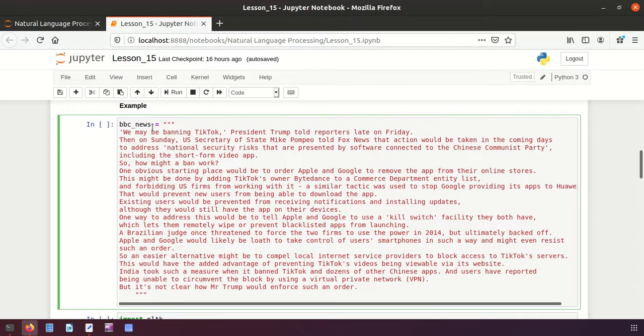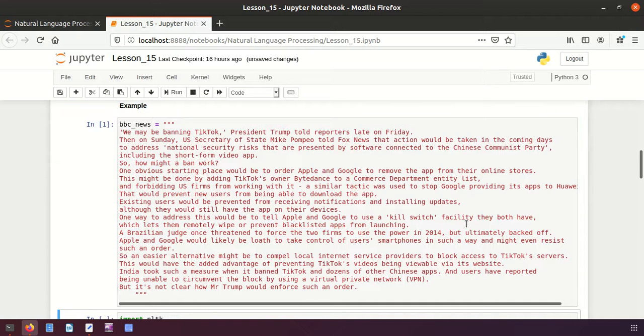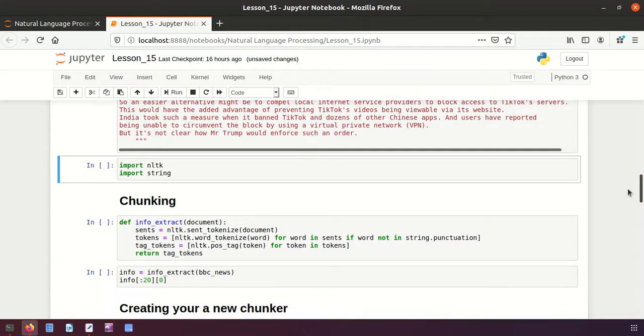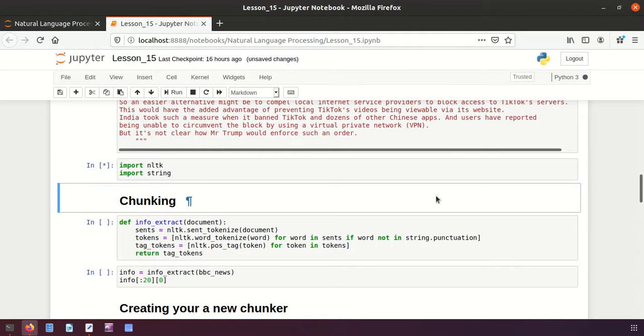This text is taken from bbc.com, so we'll be considering this text as our input document, right? Let me execute this part, and now let's see the second step. We have to import these two libraries, and execute this part also.